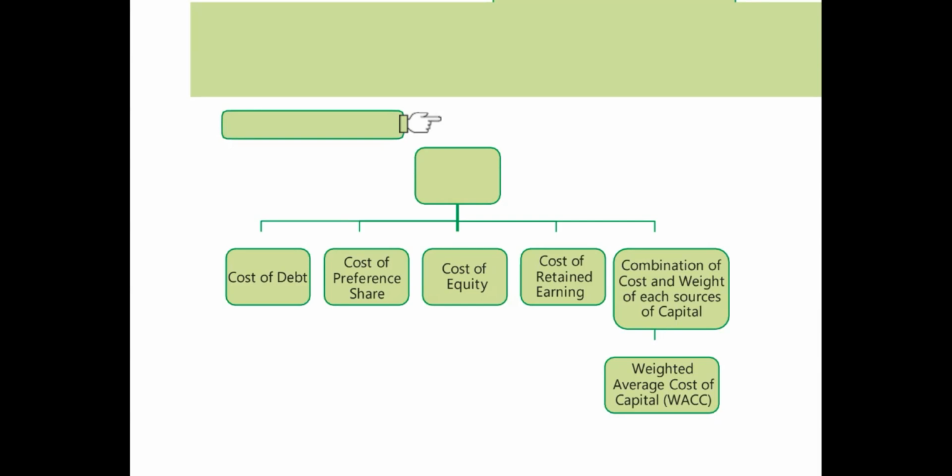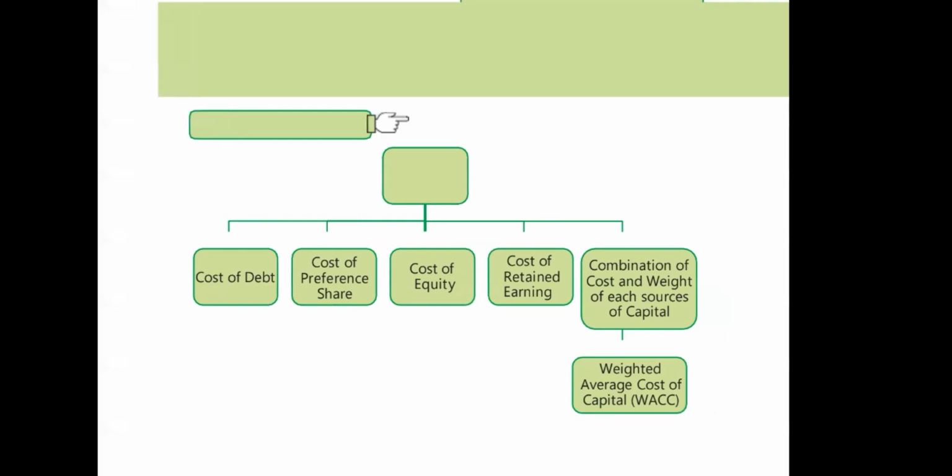And when you combine all this, that is, the combination of cost and weight of each source of capital, that is called WACC, the weighted average cost of capital. Okay, so this is the total summary of the cost of capital, right? Cost of debt, cost of preference share, cost of equity, cost of retained earnings, and the combined cost, including all the weights. So that is called the weighted average cost of capital.